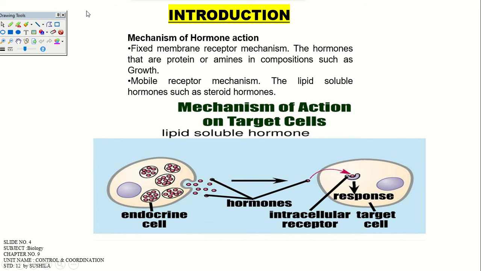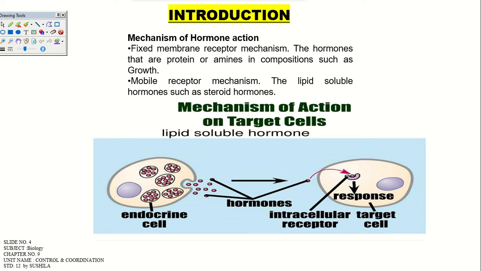Now, in the introduction part, previously we discussed the endocrine system. Now you should know the mechanism of hormone action. In the endocrine cells, there is some chemical that is released from the cells of the endocrine gland. It goes and binds with the receptor of another cell, where it affects the target cell.